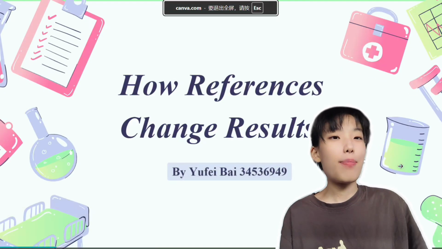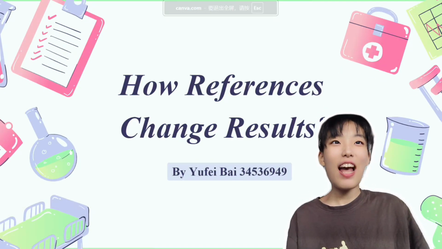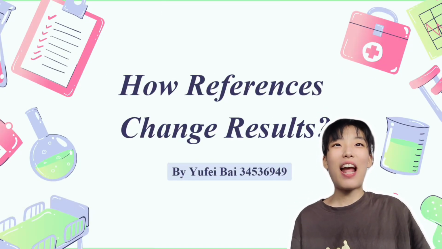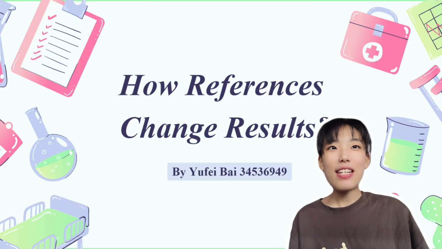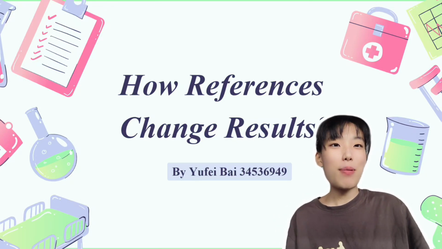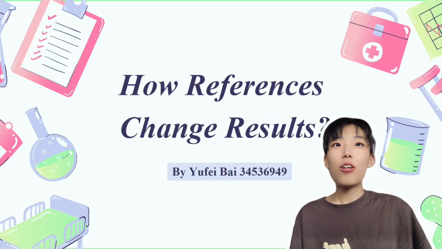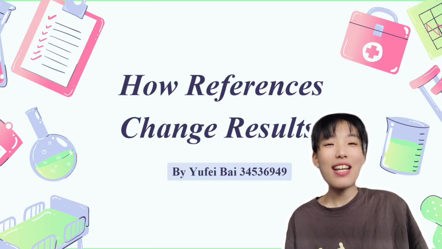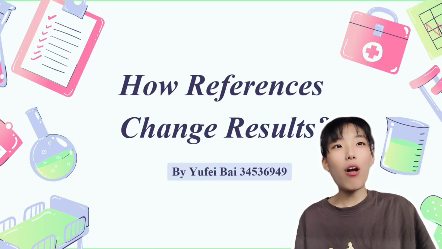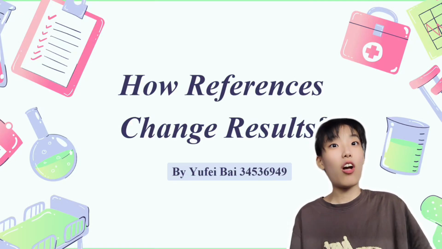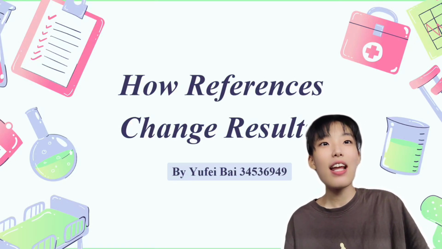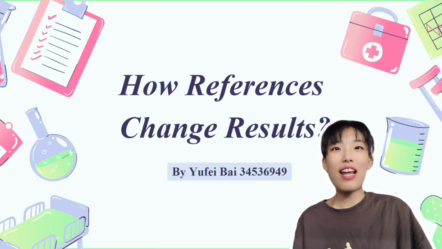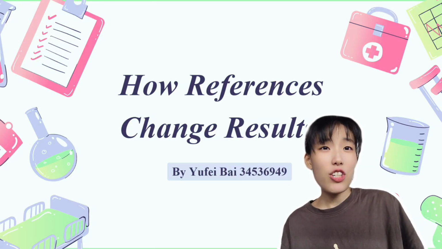When I first picked up this paper about gray foxes, I honestly didn't expect it to change the way I think about genetics. But it did. The article published in Cell in September 2025 is called Reference Genome Selection Impacts Results of Population Genetic Studies. It explores how just picking the wrong reference genome, like using a dog genome to study fox DNA, can twist our entire understanding of variation and evolution.